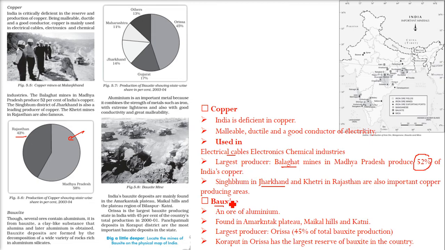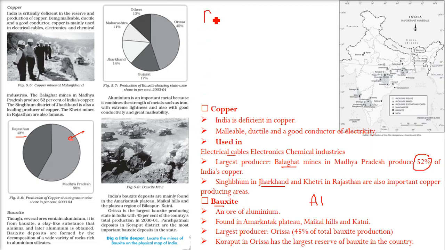Coming to bauxite. Bauxite is known as an ore from which aluminium is extracted. We extract aluminium. Now why are we talking about aluminium? Because there is a clay-like substance called alumina, and from there we extract aluminium.